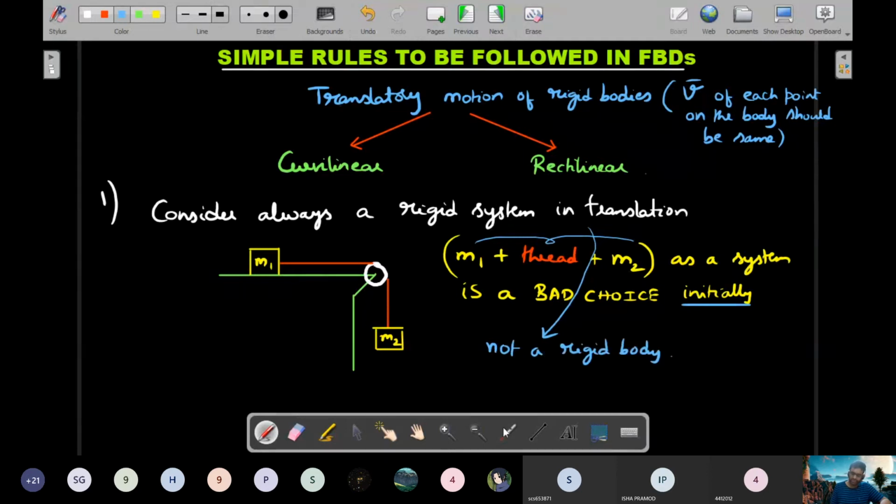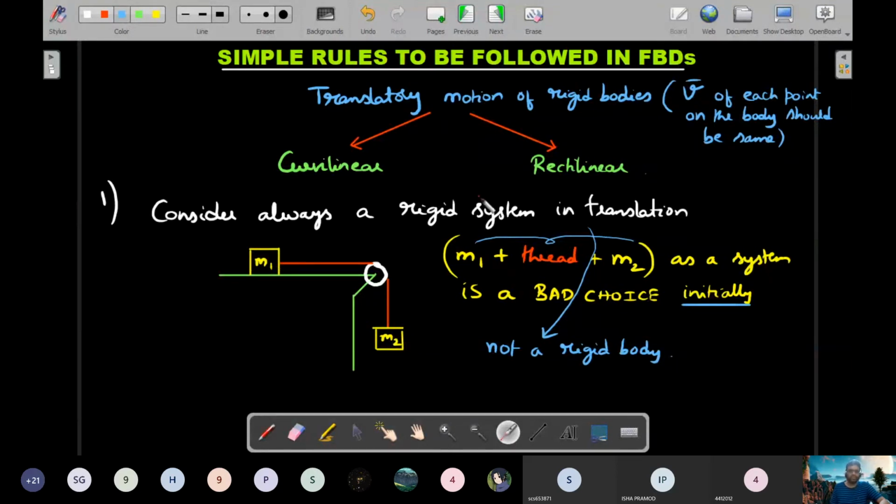You could see the shape changes. So you just concentrate on only this system. You could see this point right now is moving here and this length is like this, whereas over a period of time, the block comes here and this length would be longer. You can't say this entire body is maintaining its shape or entire system is maintaining shape. It's flexible and not rigid. Whereas if you take only M2 or only M1, I think that's a very good choice for the system.